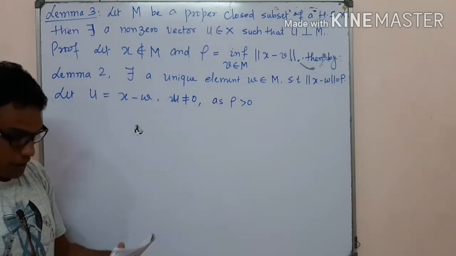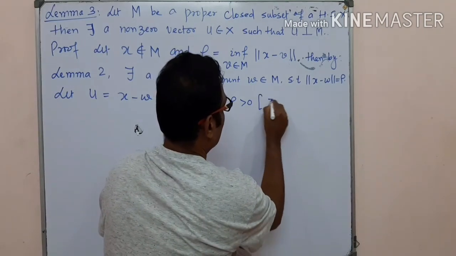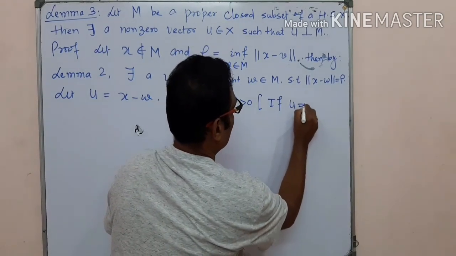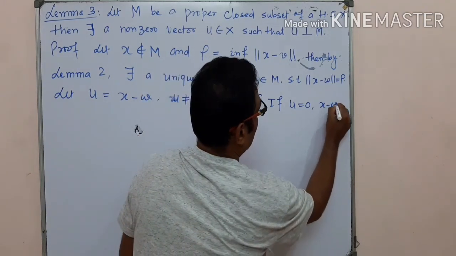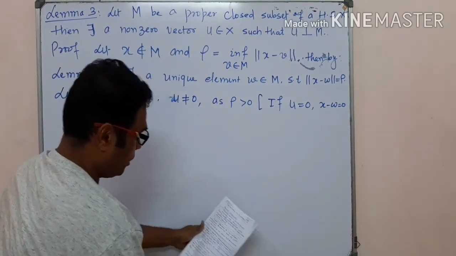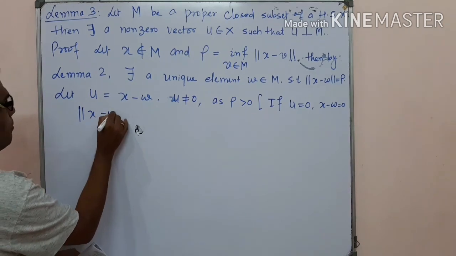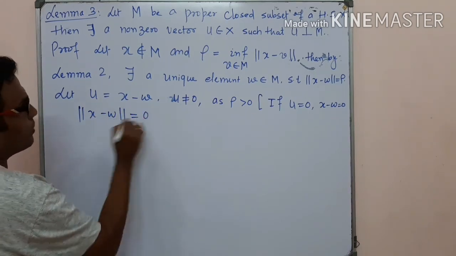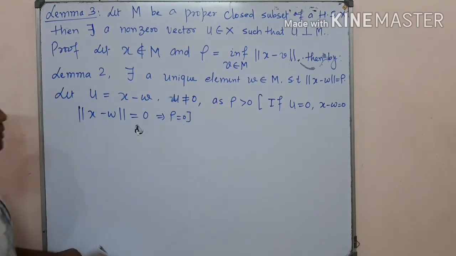In other words, if we take u to be 0, then x minus w is equal to 0, so the norm of x minus w equals 0, which implies that rho is 0.